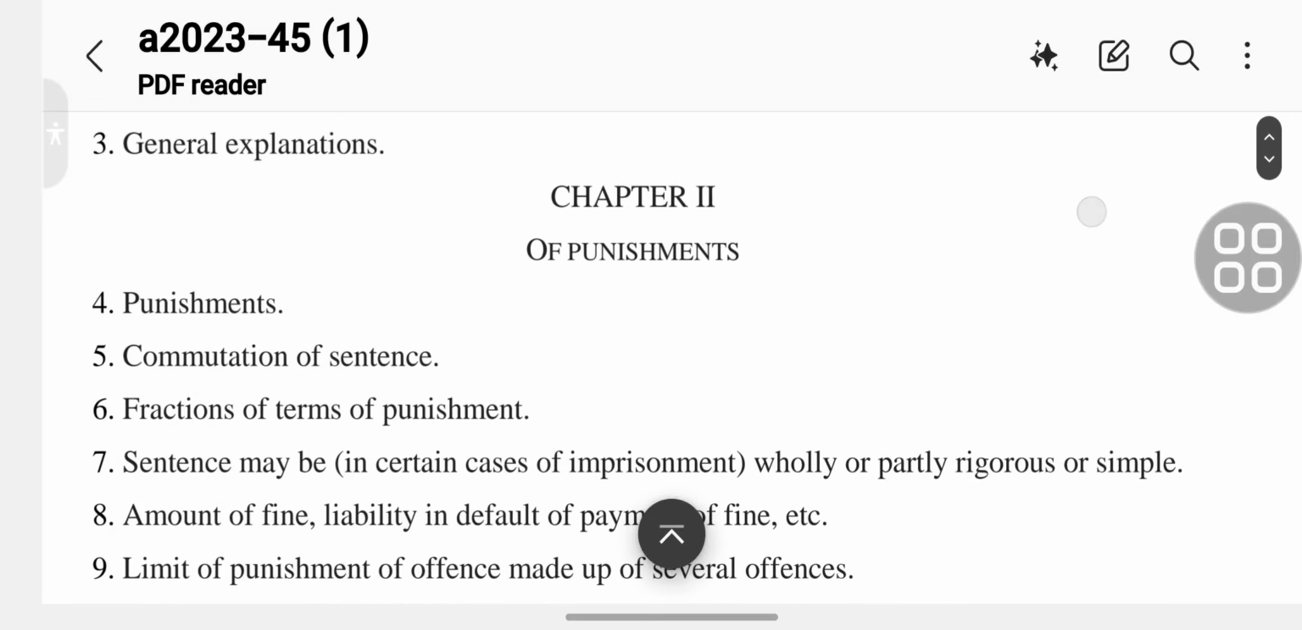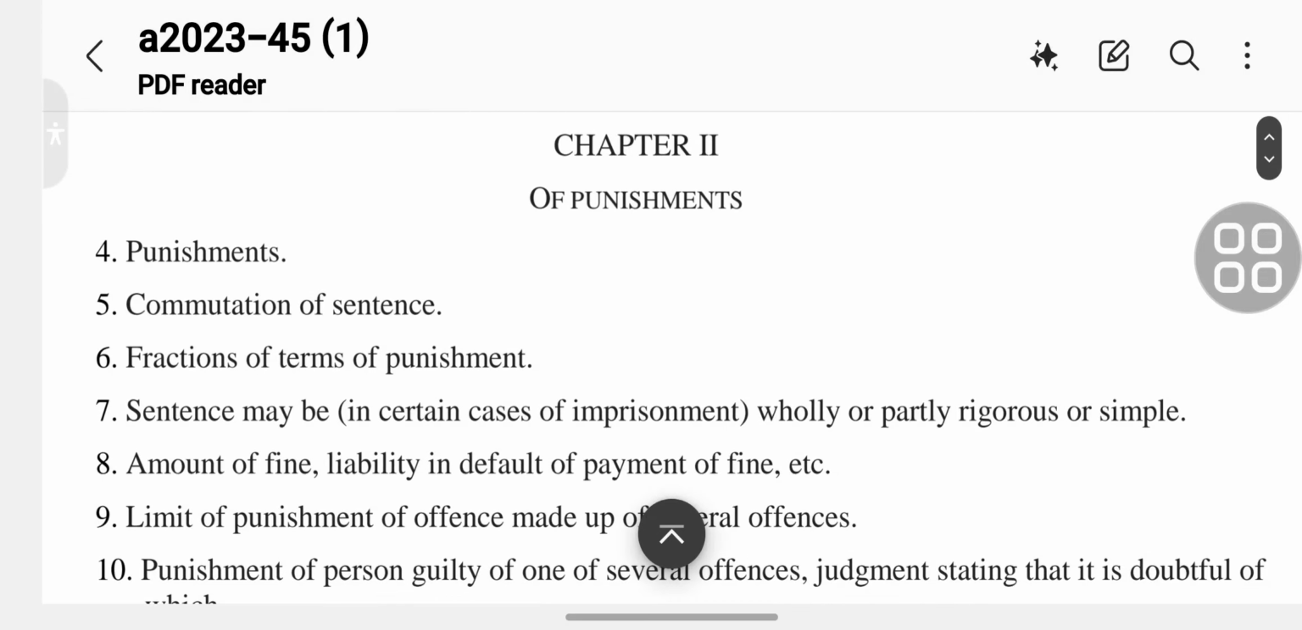So, Section 4, punishment. Section 5, commutation of a sentence. Section 6 is the fractions of terms of punishment. Section 7 is the sentence may be, in certain cases of imprisonment, wholly or partly rigorous or simple.